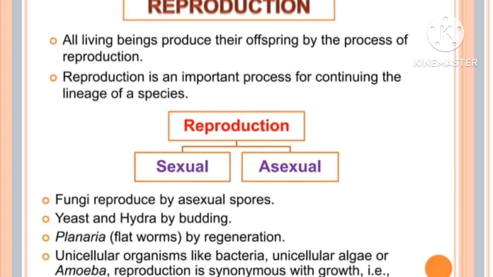Two marks, very important. What is meant by metabolism? The sum total of all the chemical reactions occurring in our body is called metabolism. In the intermediate standard, from the examination point of view, this is very important for two marks. The sum total of all the chemical reactions occurring in our body is called metabolism.